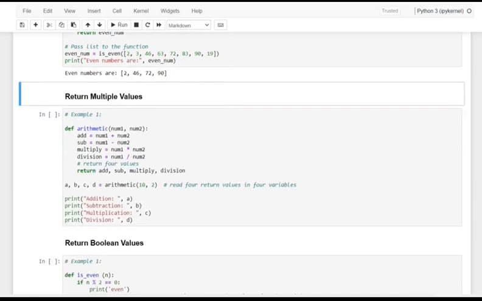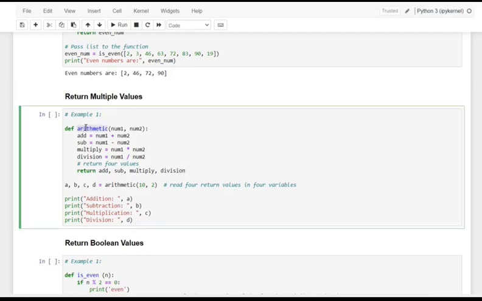Returning type with multiple values. We can return multiple values from a function, using the return statement by separating each expression by commas. Here it is an arithmetic operation, and num1 and num2 are the arguments of the function. The results we are going to return are addition, subtraction, multiplication and division. All these values we are going to return.